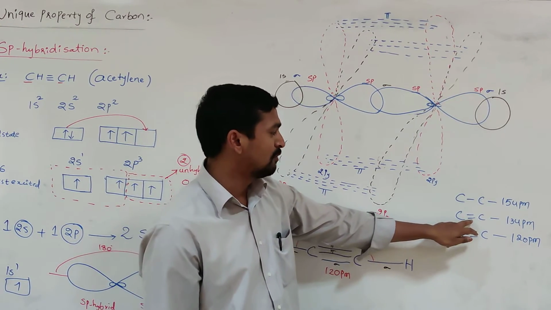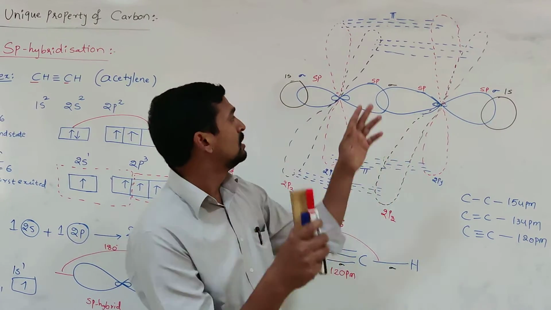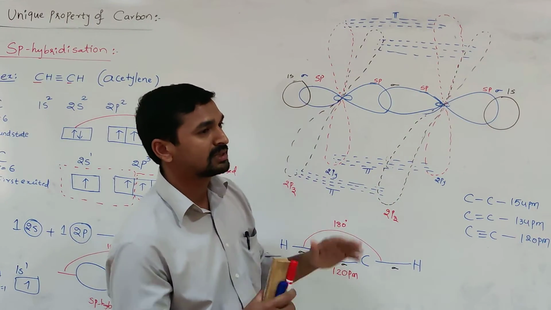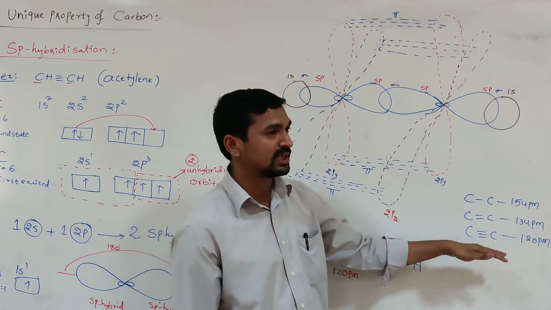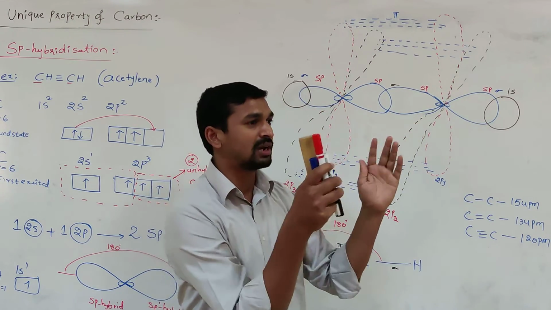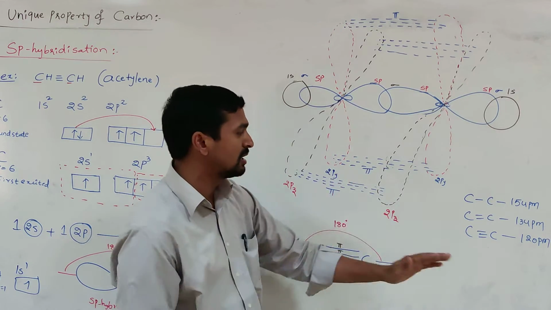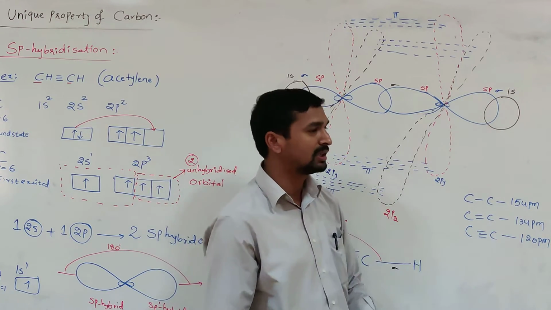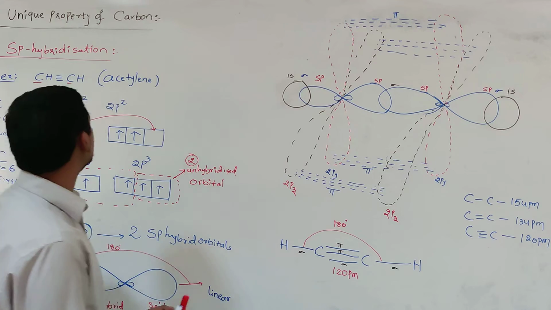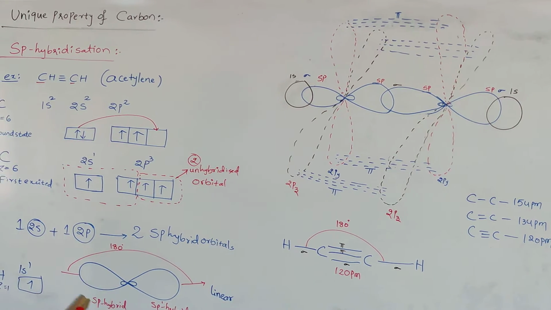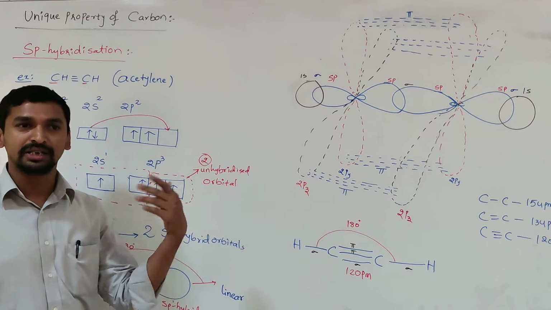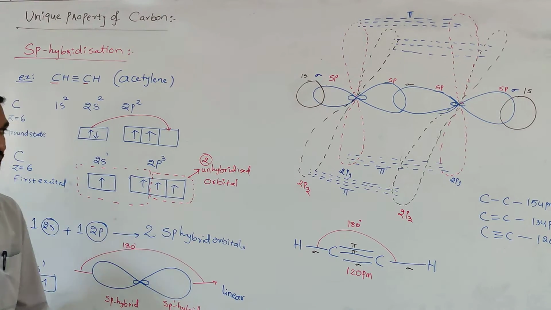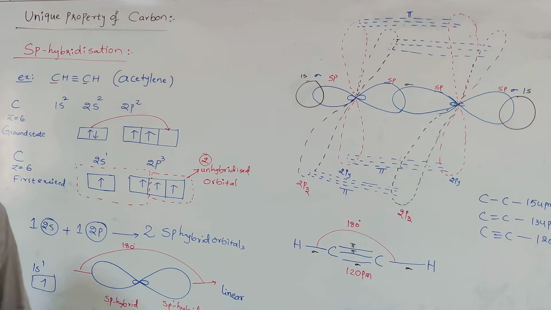As we move from double bond to triple bond, the two unhybridized orbitals at each carbon atom are involved in sidewise overlapping, giving a greater extent of overlapping that further decreases the bond length from 134 picometers to 120 picometers. So this is about the unique property of carbon. Carbon may exhibit sp3, sp2 or sp hybridization under different conditions.